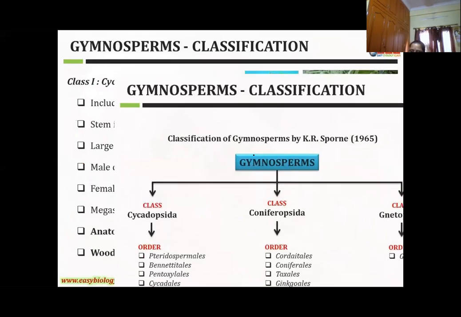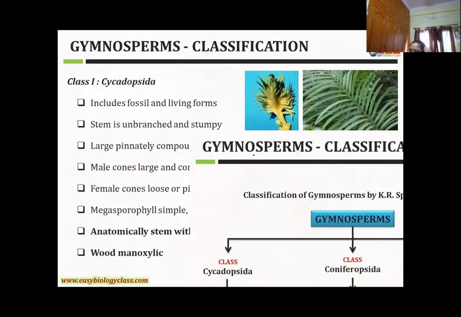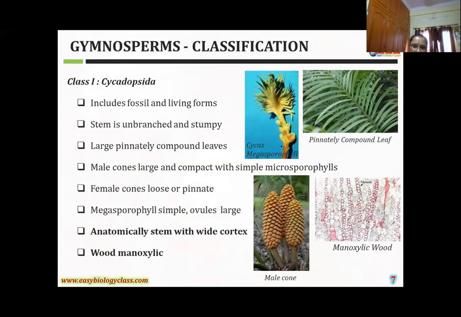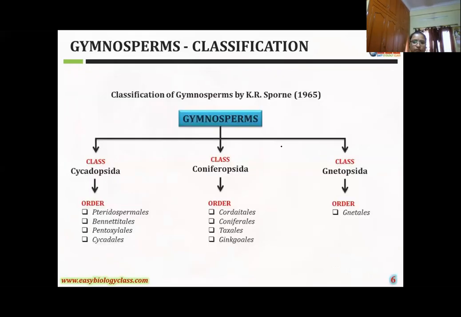My dear friends, remember this slide is very, very important regarding your competitive examination also. So which order belongs to which class? For example, Cycadales belongs to class Cycadopsida, and Ginkgoales belongs to Coniferopsida. So Ginkgoales belongs to the fossil gymnosperms. So each order you have to learn by heart for your competitive examination also.